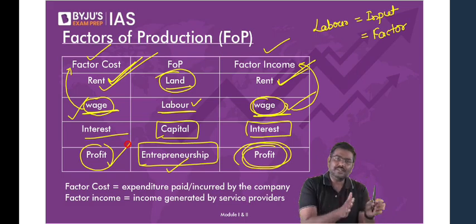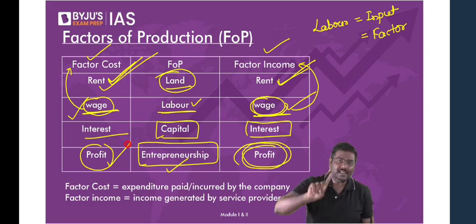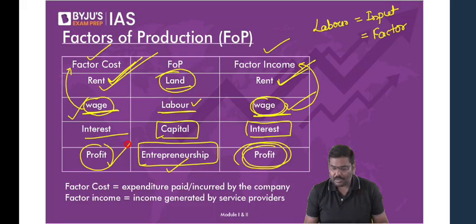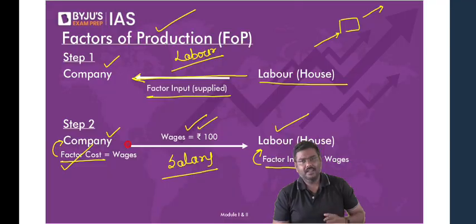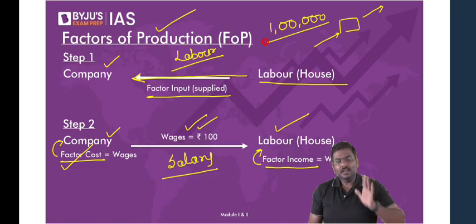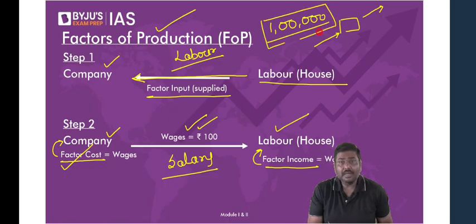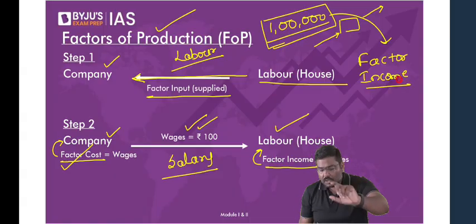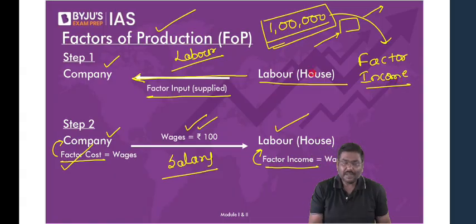My dear, factor cost and factor income, both numbers are one and the same number. For example, earlier I took the example of wages or salary. The government will give you 1 lakh rupee salary. The number is the same, 1 lakh rupee, but you have received it, so it becomes a factor income for you. Government has paid it, so it becomes a factor cost for the government.